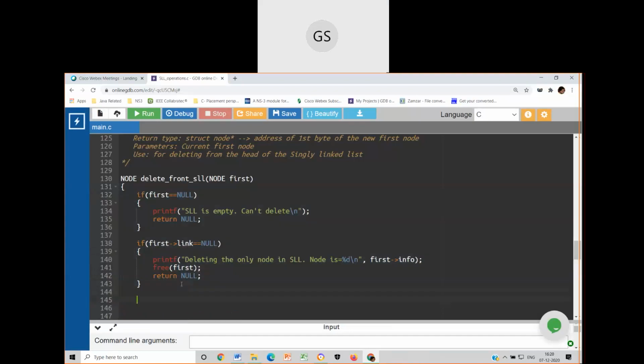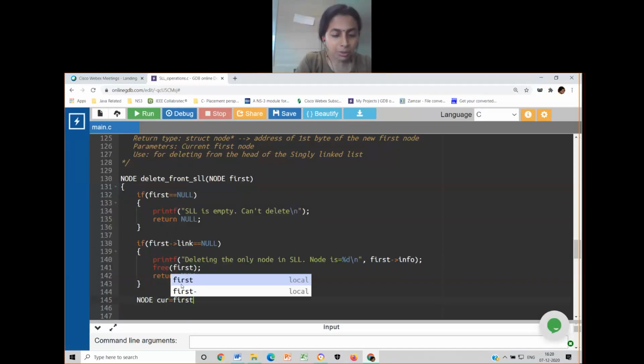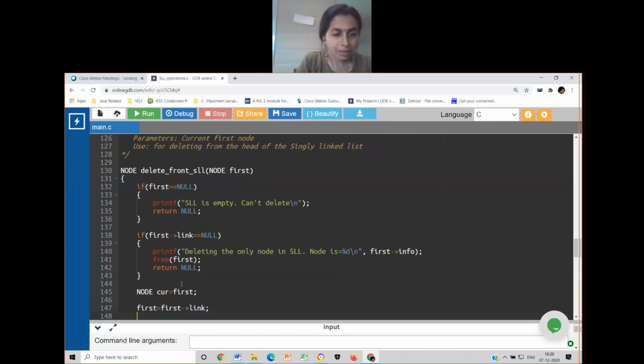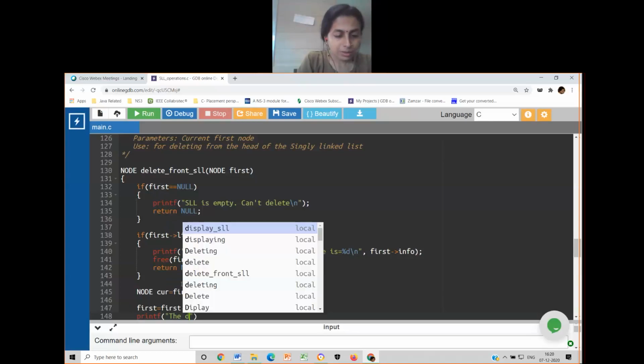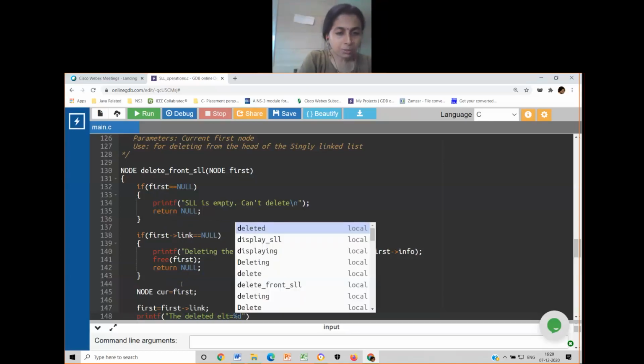Okay. Otherwise, what I will do? I'll write node current equal to first. Then first is equal to first arrow link. Then free current. But before that, I'll write printf the deleted element equal to